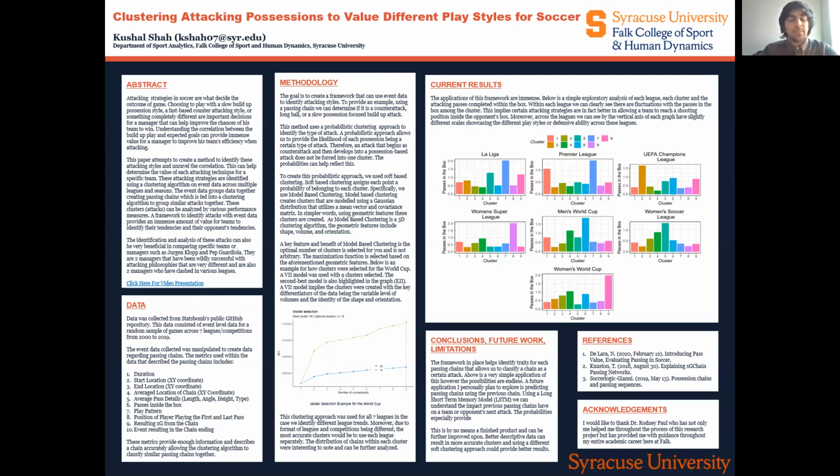The reason we ran these separately, not together at once, is that leagues have different implications. The Premier League versus La Liga can have different features because the teams in the Premier League have more games they are playing outside the Premier League, in terms of the FA Cup or the Carabao Cup, the League Cup. Another feature is that we have women's data and men's data, and there can be certain differences from a physical point of view that would result in clusters being skewed in one way if we put them all together. Hence, we ran all leagues separately, but they all provided the same result in the sense that they all provided 9 clusters, implying that there are 9 different play styles.